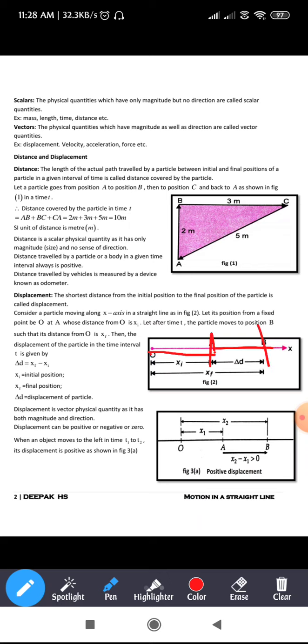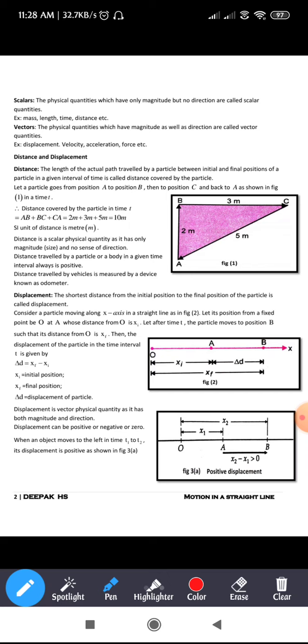But in the case of displacement, first the particle moves from O to A, and after a certain interval of time it moves again from point A to point B. So now you need to calculate the displacement. Our initial position will be A and the final position will be B. So displacement comes out to be the final minus the initial position. This is the difference between distance and displacement.